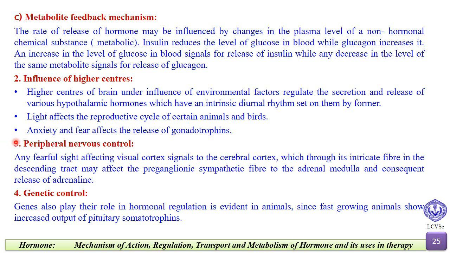The next factor is peripheral nervous control. Any fearful sight affecting the visual cortex signals to the cerebral cortex, which through its intricate fibers in the descending tract may affect the preganglionic sympathetic fibers to the adrenal medulla and cause consequent release of adrenaline. And the last factor is genetic control. Genes also play their role in hormonal regulation, as is evident in animals, since fast growing animals show increased output of pituitary somatotrophins.